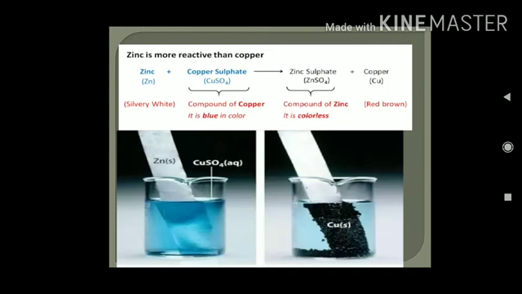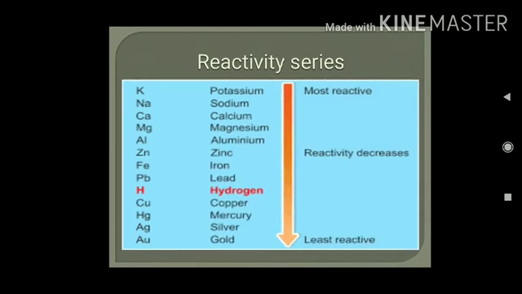How do you know which metal is more reactive and which metal is less reactive? For that reason, I am sharing with you the reactivity series. This is the reactivity series. The upper ones are the most reactive metals. They can displace the less reactive metals. Potassium can displace sodium or calcium, but calcium, the less reactive metal, can't displace potassium from its salt solution. So see from this reactivity series, zinc is more reactive than copper. That's why zinc can displace copper from its salt solution.